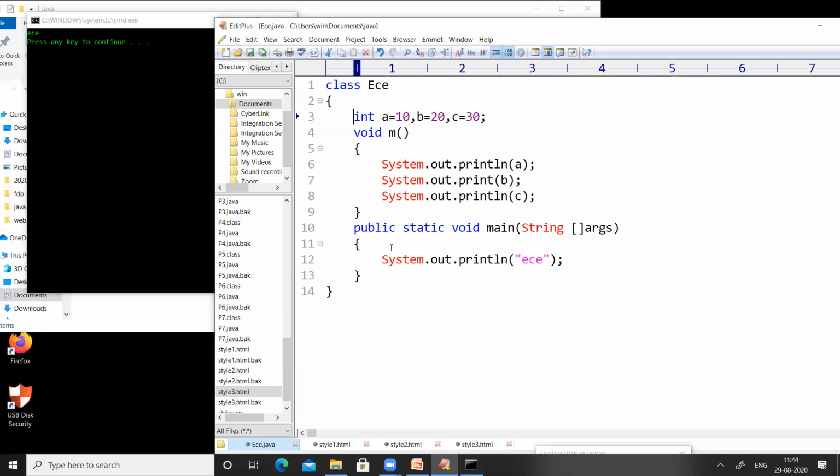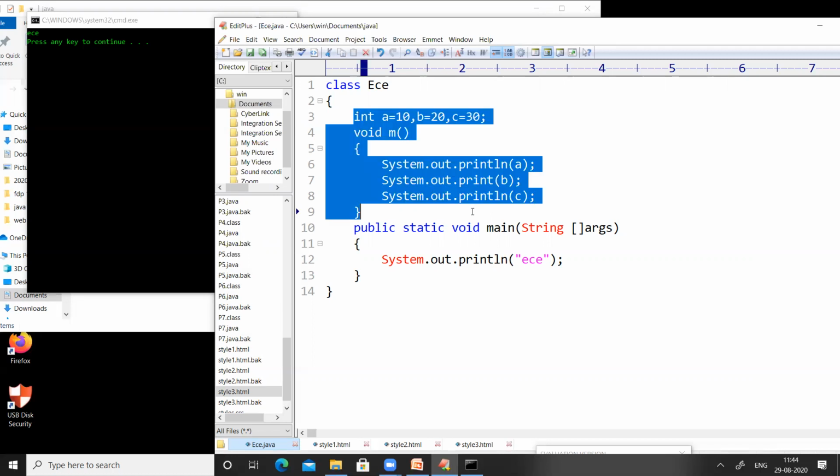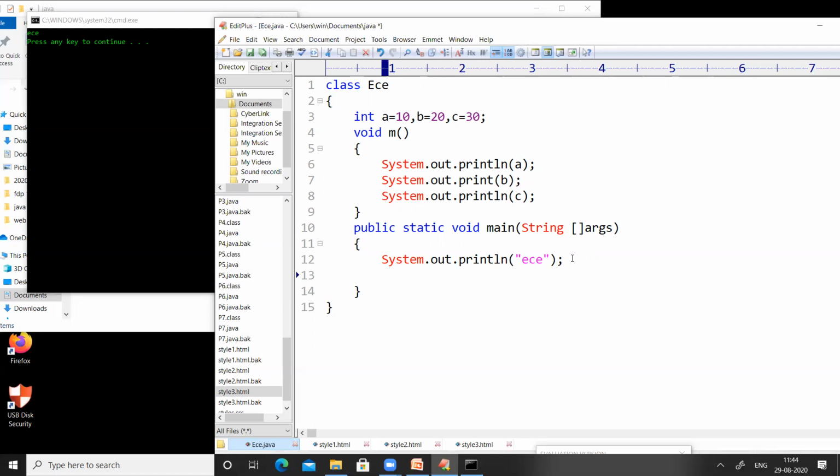So here comes the concept of object. These things are non-static because there is no static keyword before them. So in order to execute them, we need to bring them into the RAM. Before bringing them into the RAM, we need to create a space, and the creation of space is nothing but creation of an object. Here we want to create an object for class ECE.